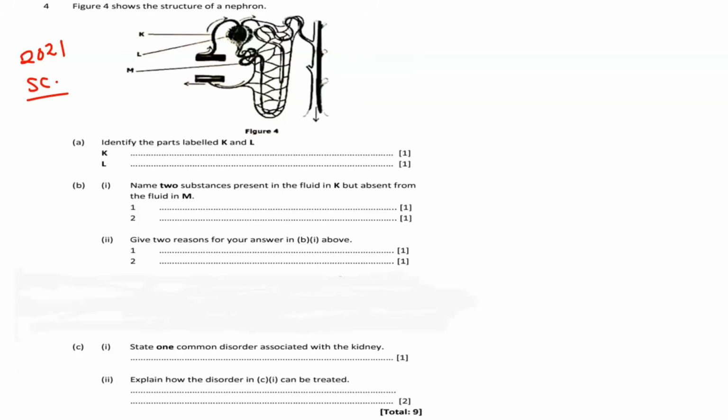Identify the parts labeled K and L. So what is the part labeled K? Now, this part labeled K is taking blood into this hole that you are seeing here. The hole of this is called the Bowman capsule. Then inside it, we have the glomerulus, and of course the tubule that is coming outside there. So now, this one, the one that is taking blood inside, is called afferent arteriole.